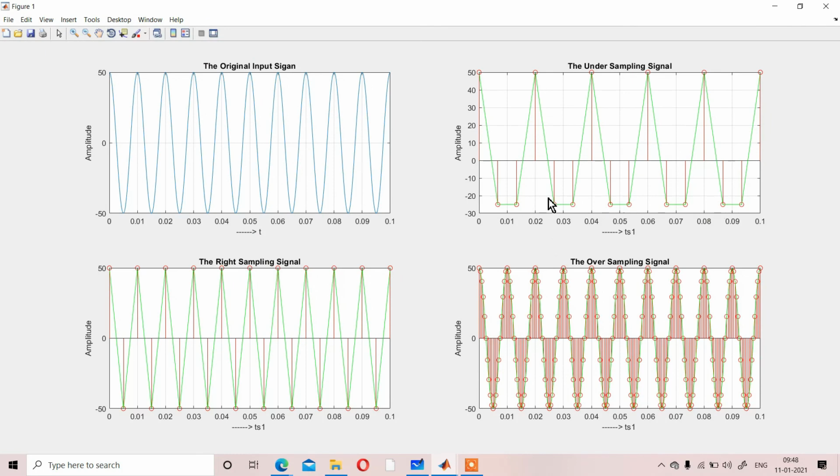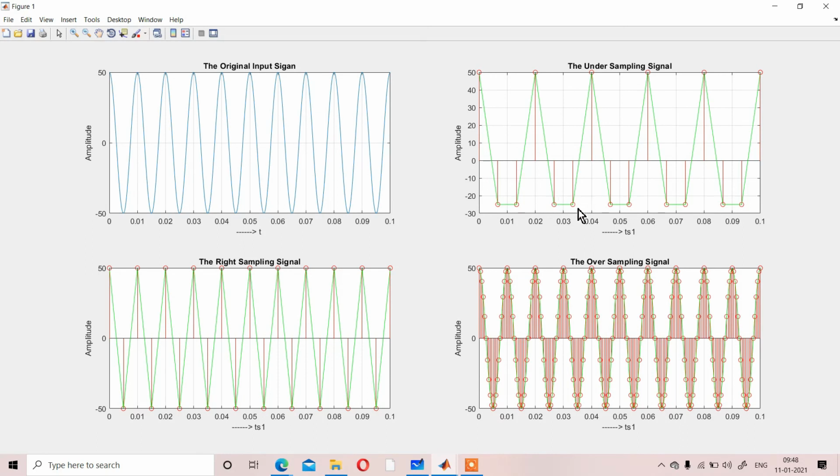You will get that effect whenever you consider a sampling frequency that is less than the input frequency, or the maximum frequency that you are considering. If you consider that, the aliasing effect will come.